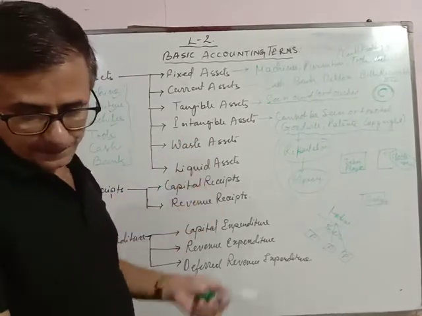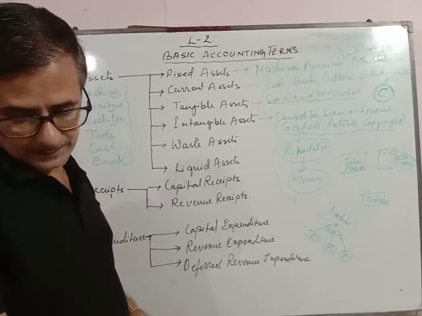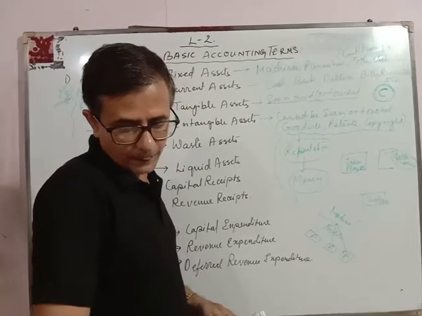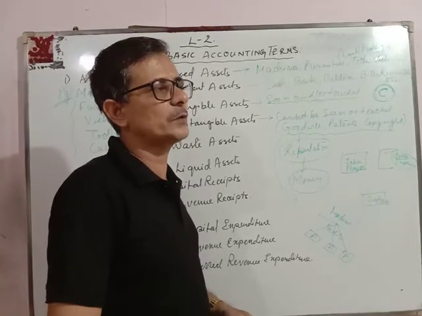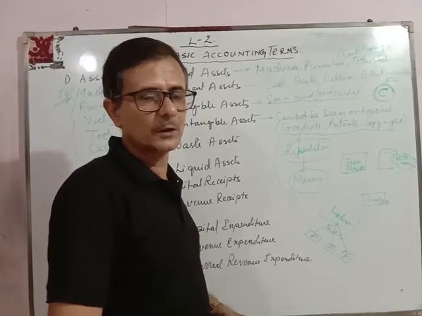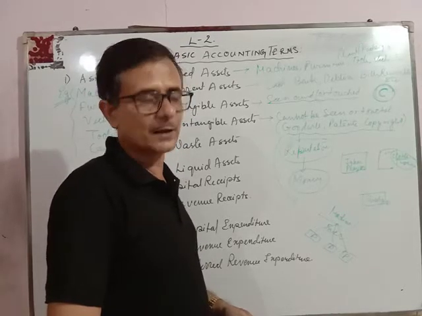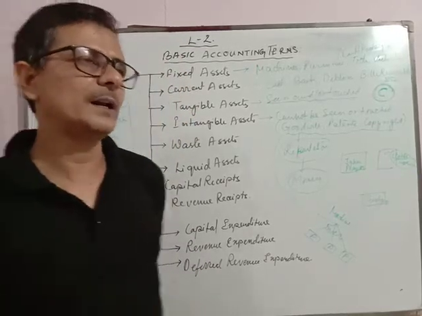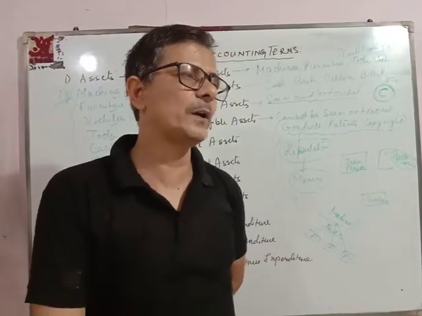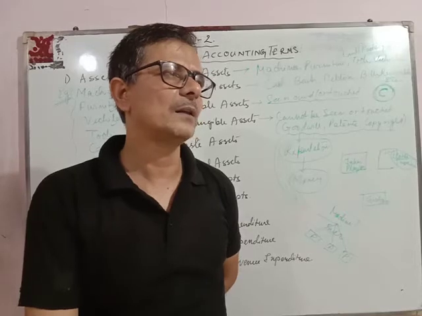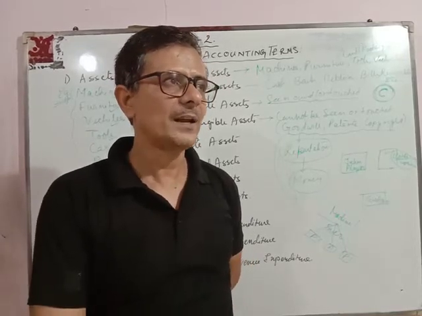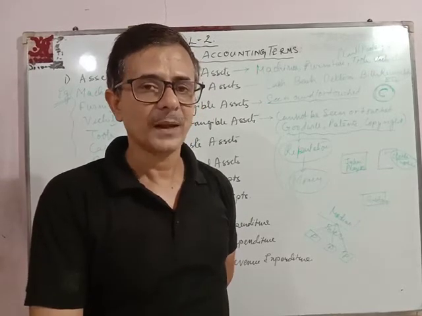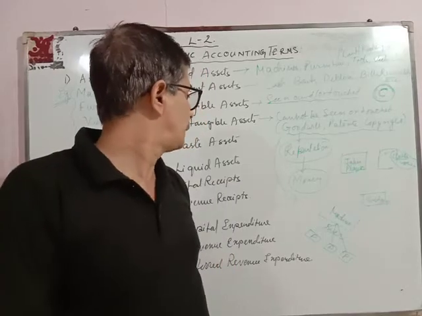Now wasting assets. The assets which exhaust after use are called wasting assets. That means these are assets which, once you use them, you cannot reuse them, although they are called assets. They are like coal mines and oil fields. So these oil wells or oil fields are wasting assets. Why do we call them wasting assets? Because once you use the coal from the coal mines, you cannot reuse it. It will get exhausted after a certain period of time. So it is called a wasting asset.